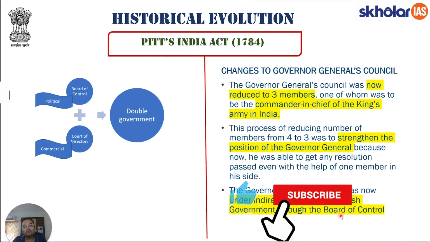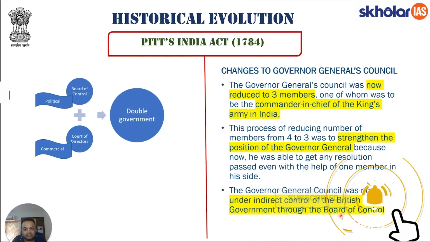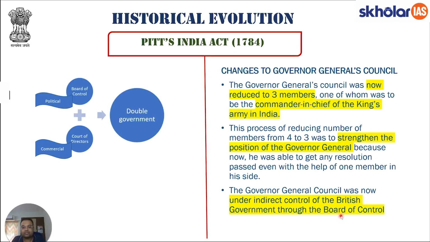In the previous model of 4 members in the Executive Council, the Governor General had only a casting vote, but now the Governor General can actually pass executive policy if he is able to get one among the three members in the Executive Council to take his side. I hope this point is clear.